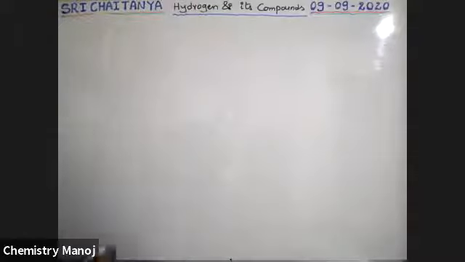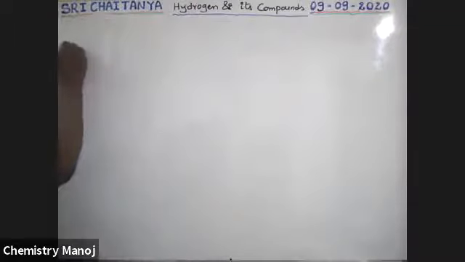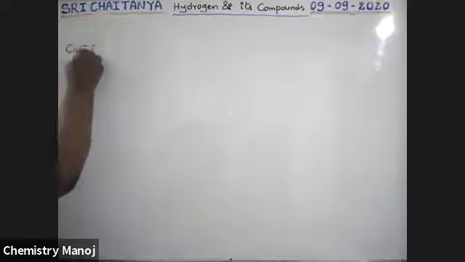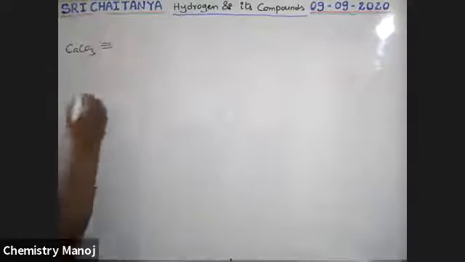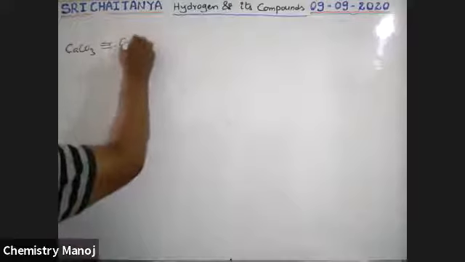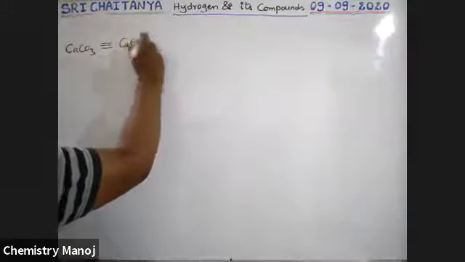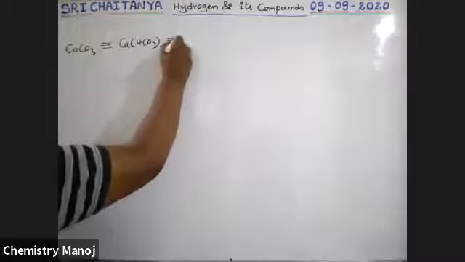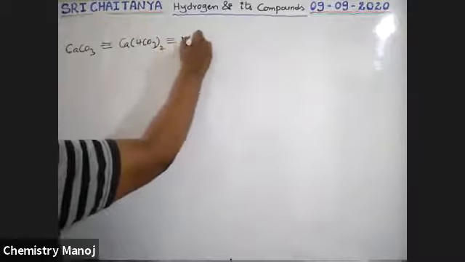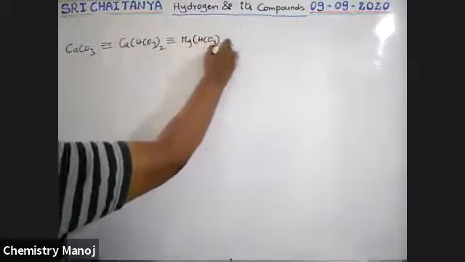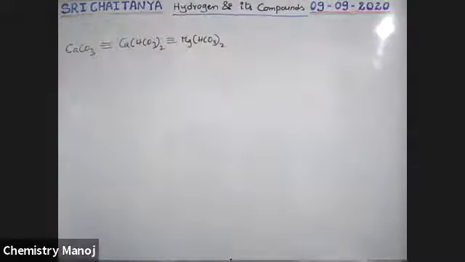See here, boys, what is the reference compound? CaCO3 is the reference compound, which is equivalent to calcium bicarbonate, Ca(HCO3)2, which is equivalent to magnesium bicarbonate. Because these are the responsible chemicals to create hardness in the water.